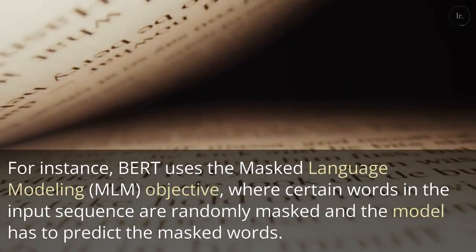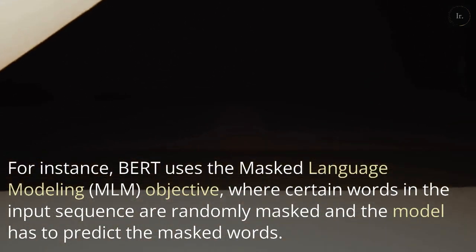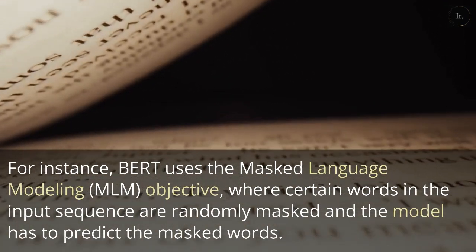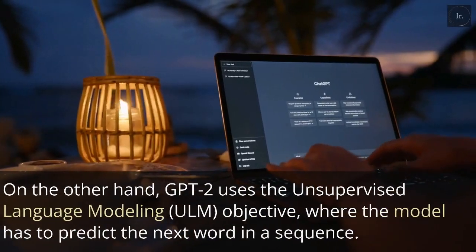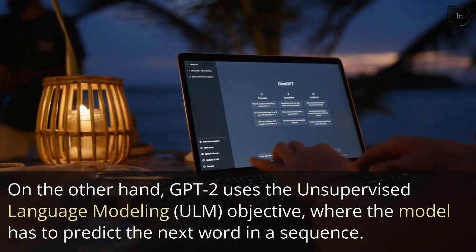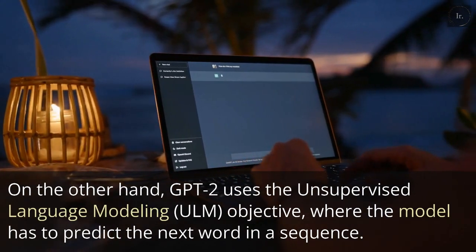For instance, BERT uses the Masked Language Modeling (MLM) objective, where certain words in the input sequence are randomly masked and the model has to predict the masked words. On the other hand, GPT-2 uses the Unsupervised Language Modeling (ULM) objective, where the model has to predict the next word in a sequence.